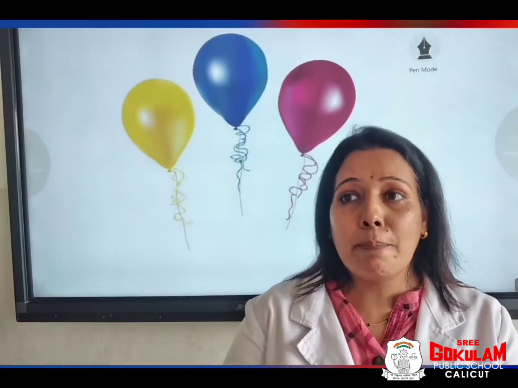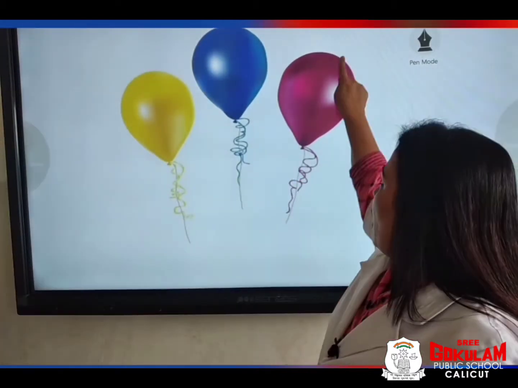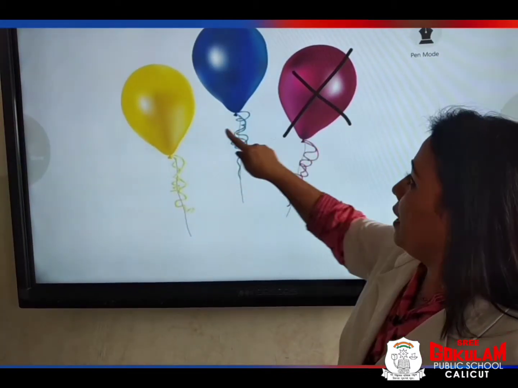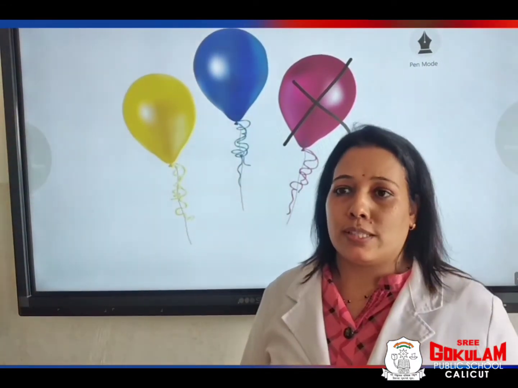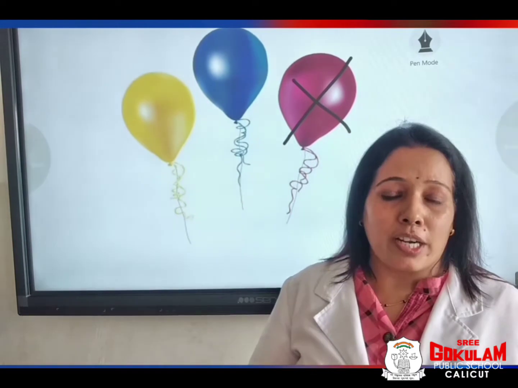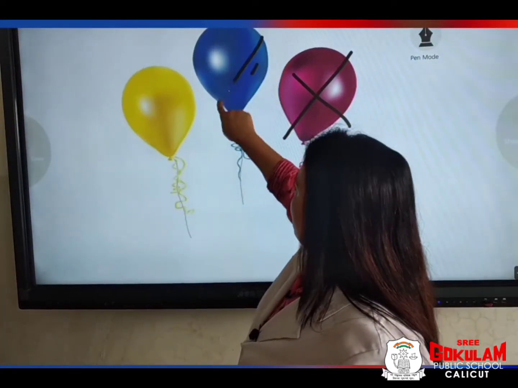See, I have 3 balloons. I gave 1 balloon to my friend Seema. So, how many balloons are left with me? See, 1, 2. Now I have 2 balloons. My another friend Reena asked me for a balloon. So, I gave this balloon to my friend Reena.